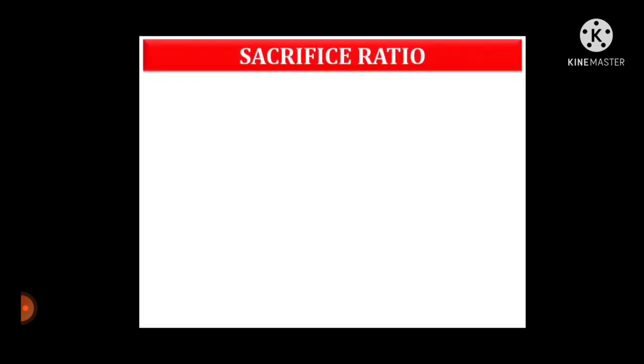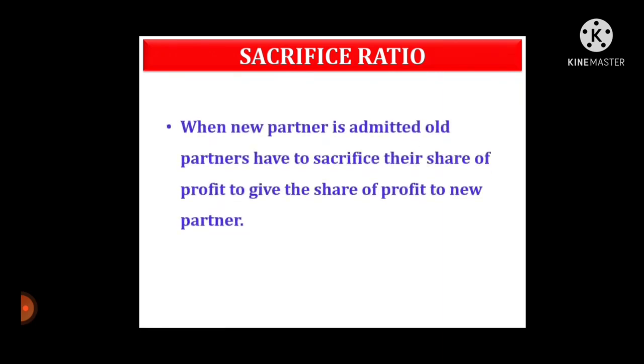Let's learn sacrifice ratio. When a new partner is admitted, old partners have to sacrifice their share of profit to give the share of profit to the new partner.